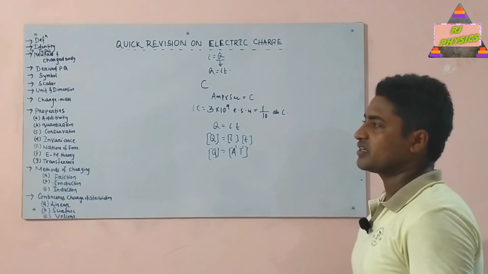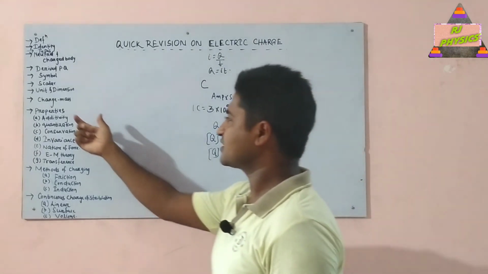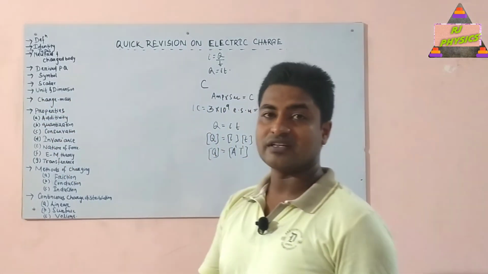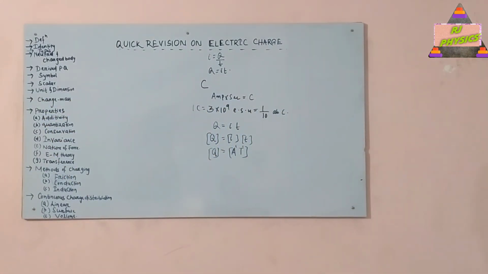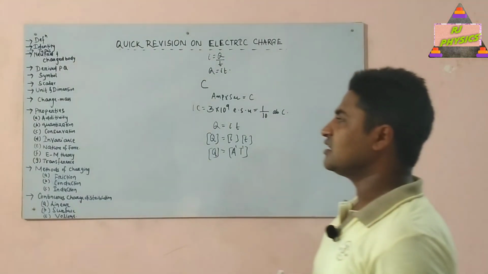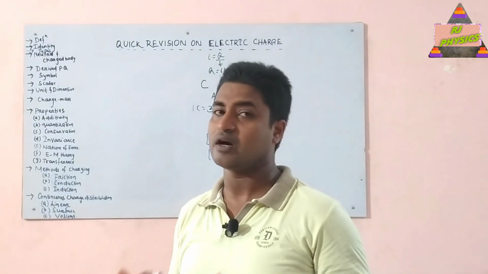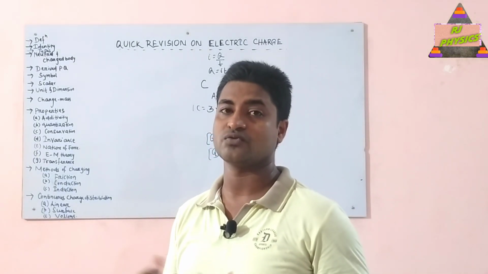Okay. Now next we should discuss the charge-mass relation. We know that if there is a mass, there may or may not be a charge, but if there is a charge, there will always be a mass. Mass can exist without charge, but charge cannot exist without mass.